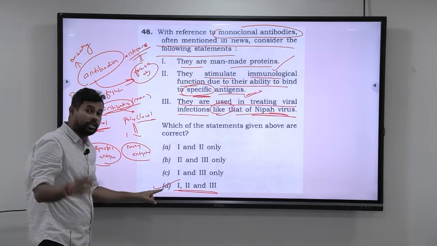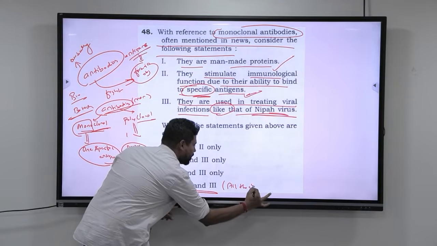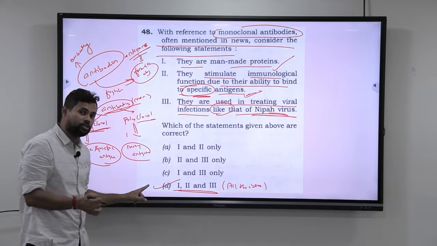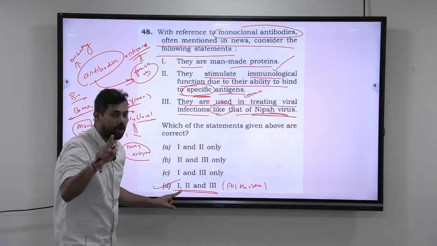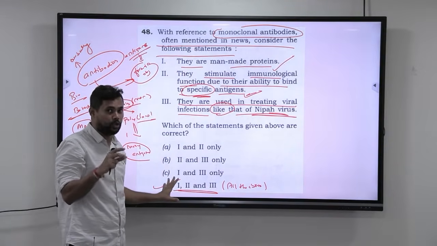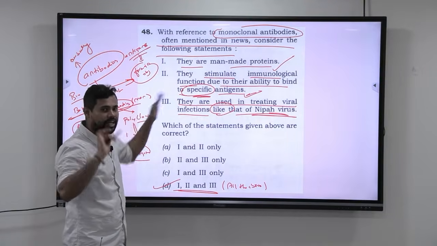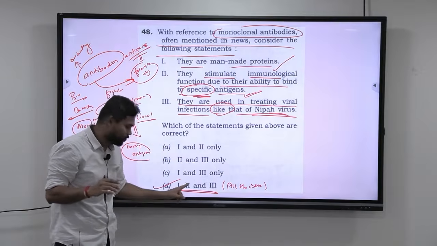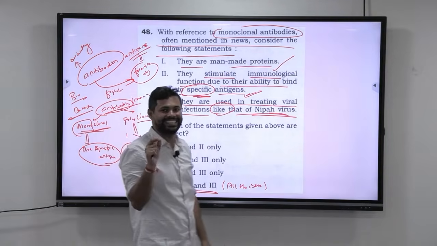Now look at this. In this particular question, all the above is given in option D. Some questions they are giving all the above in option C, some questions they are giving in D. So please make sure when you are marking it. Don't assume, don't be presumptuous. The moment you are seeing this 3, don't mark D there in the OMR. Please don't do that. First look at where is all the above and then mark it. However, the answer for the 48th question is D.